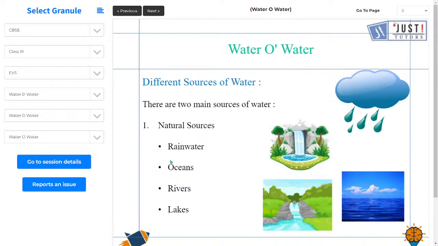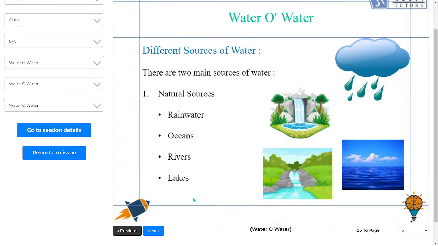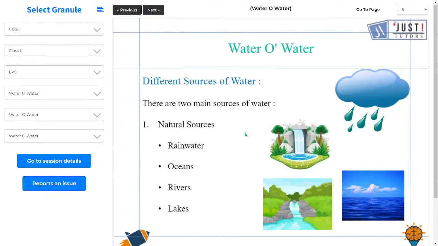Now let's come to different sources of water. From where do we get water? What are the different sources from where we get water? So there are two main sources of water. The first main source of water is the natural sources. So natural sources जिनसे हमें पानी मिलता है, that is rain water. So the first basic thing from where we get water is the rain water.